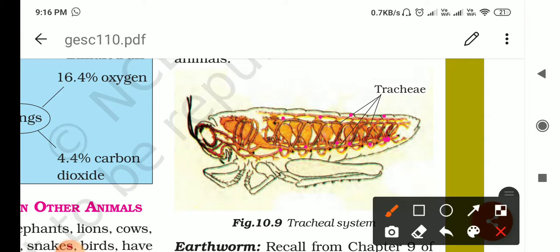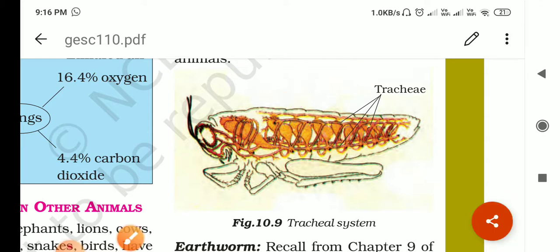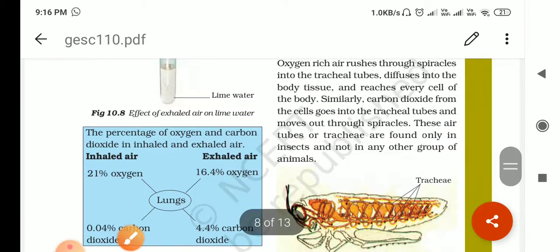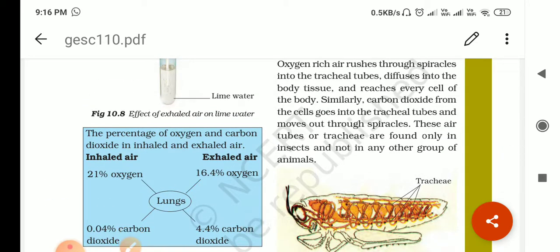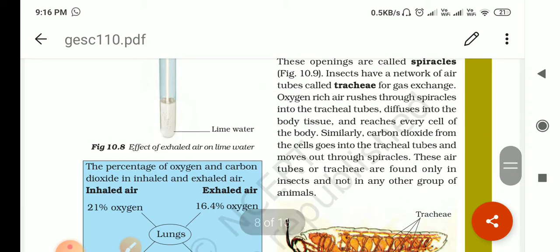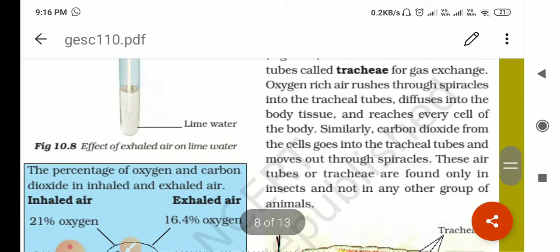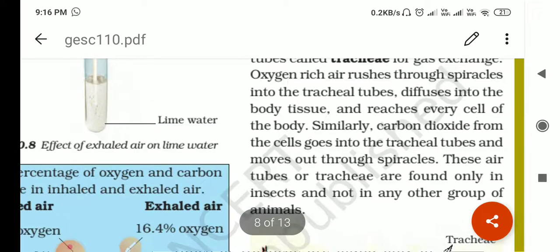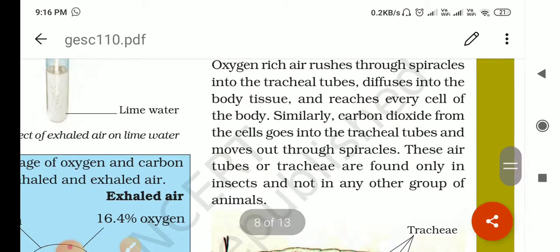Now, these tube-like structures are the trachea, and the oxygen which goes in through the spiracles runs through these tubes. As you can see in this diagram, this is called the tracheal system, right? Now see what happens. Oxygen-rich air rushes through the spiracles into the tracheal tubes and diffuses into the body tissue and reaches every cell of the body. Similarly, the carbon dioxide from the cells goes into the tracheal tubes